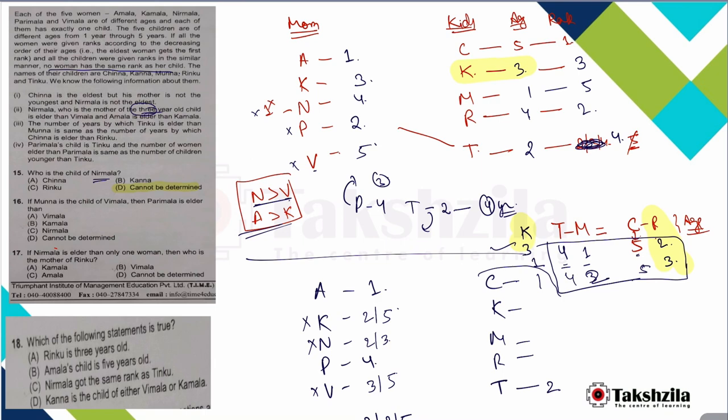If Nirmala is elder than only one woman, then we are referring to this case, that is Nirmala is ranked 4th. The question is, who is the mother of Rinku? Let us figure out mothers in this case. If we allot mothers, P is the son of this T and this 3 here is the son of this. Nirmala is the mother of the 3-year-old, so Nirmala is over here.